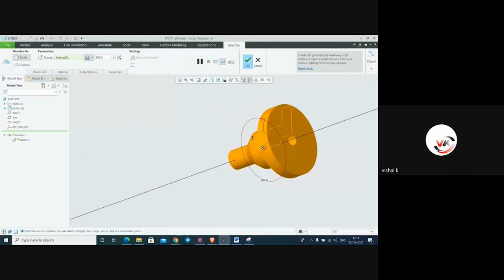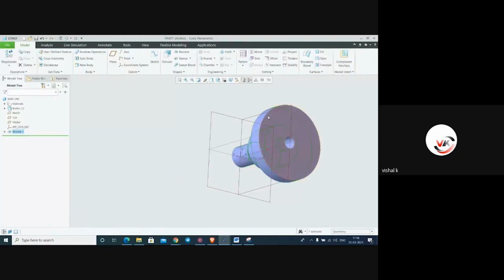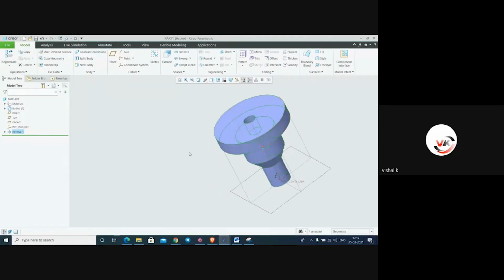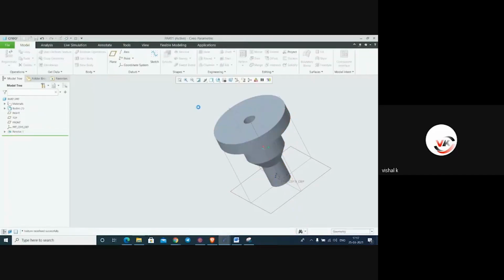You can see the sharp profile we have just created. If you want to rotate clockwise or anti-clockwise, you can change it from here also. And here is the surface mode option. If you want this part in surface, just say okay. It is in surface. Surface shows a different color, and solid modeling shows a different color. Here you have to select solid, then say okay.